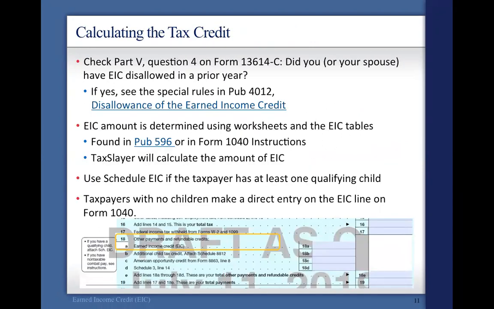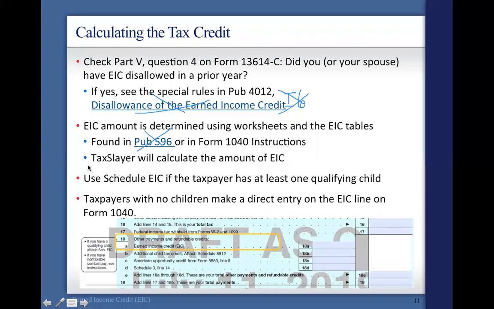We are not going to calculate the tax. And the reason we're not going to calculate the tax is one, it's 4 pages long. So we're not going to calculate it ourselves. You're not going to have to calculate it on the exam. We are not going to cover publication 596. We are not going to cover disallowance of the earned income credit, which means that you can ignore page I6 in your textbook. So that's I6 that covers this, and we are not going to cover that at all, disallowance and credit carry forwards and all that good stuff.